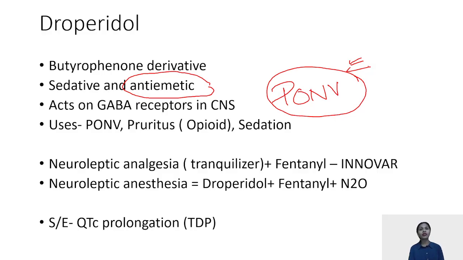Neuroleptic analgesia is where it acts like a tranquilizer. We join fentanyl with this and this leads to neuroleptic analgesia. The brand name is Innovar. Neuroleptic anesthesia: we join droperidol and fentanyl with nitrous oxide. That is your neuroleptic anesthesia. The neuroleptic is droperidol. The side effect of droperidol is that it leads to torsades de pointes or QTc prolongation. That is the main side effect of droperidol.